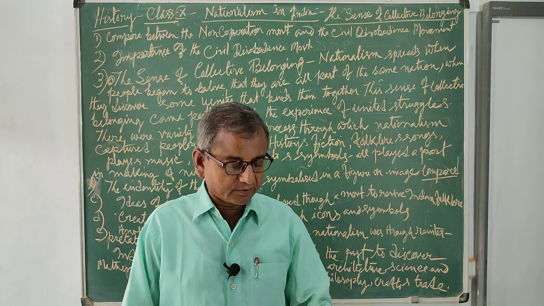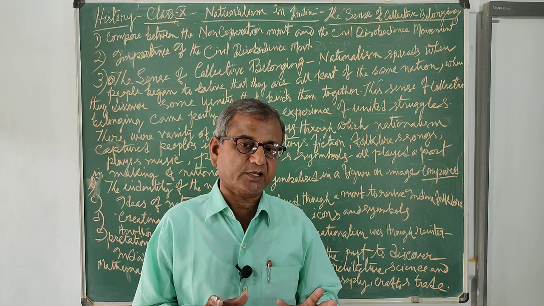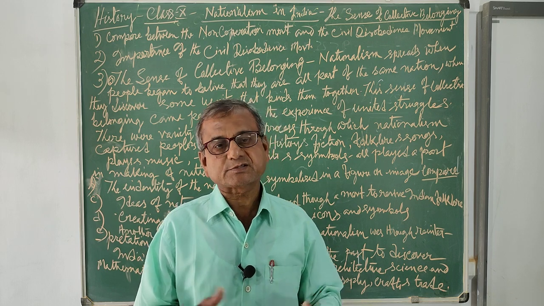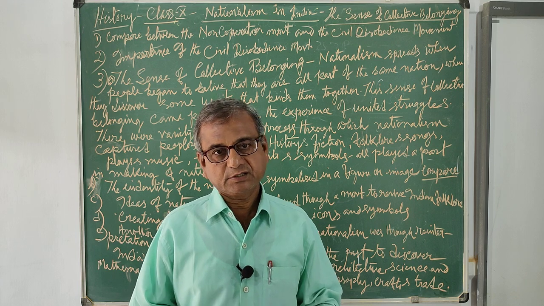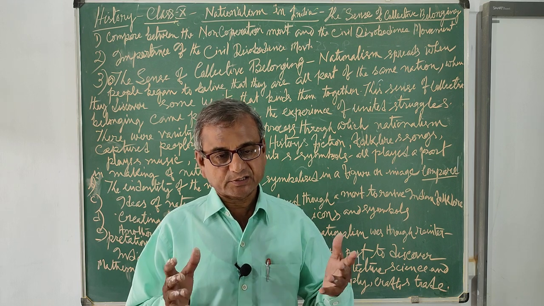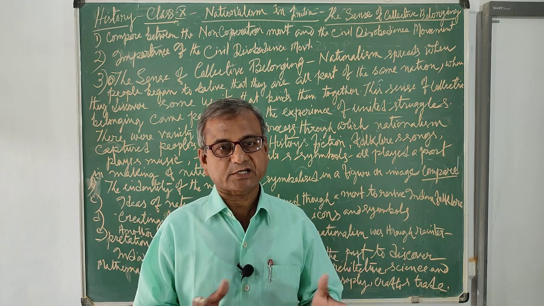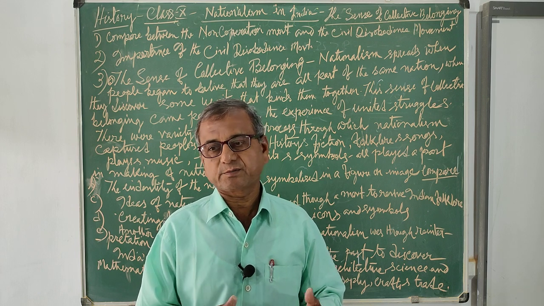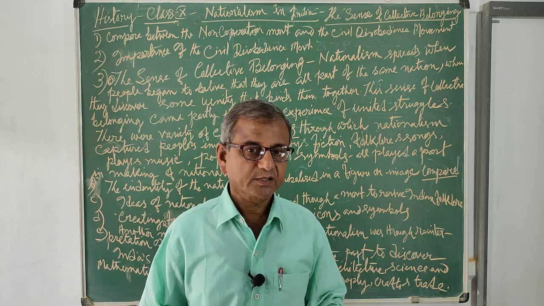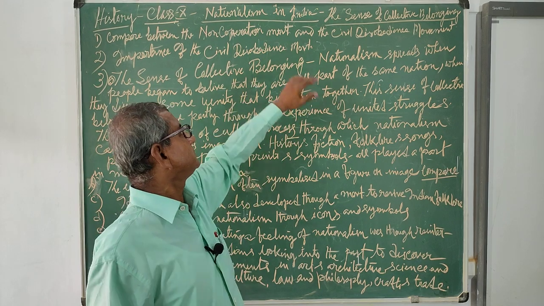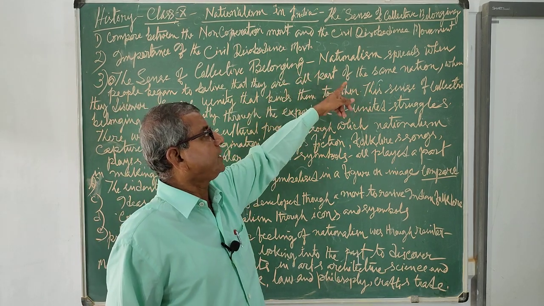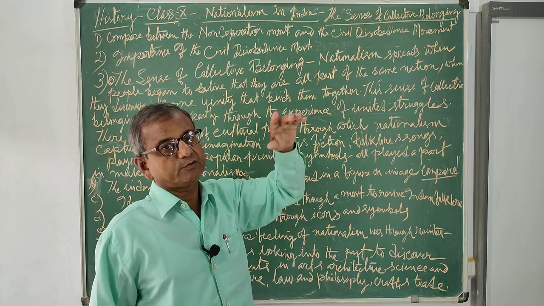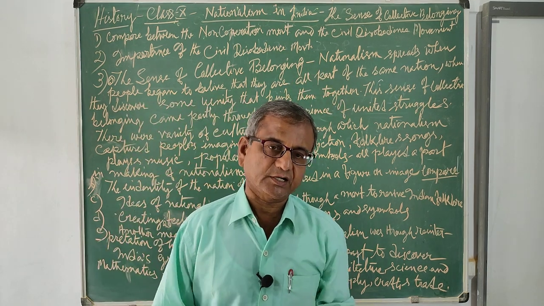You see that Bismarck unified Germany through three wars. That is how nationalism was established in Germany, with national unity, and Germany emerged as a nation state.